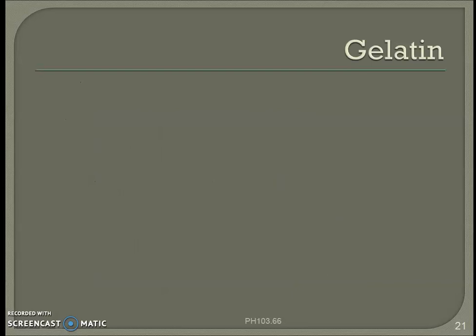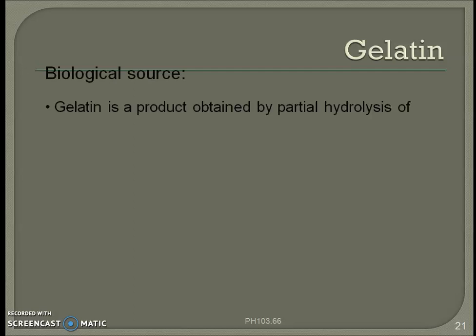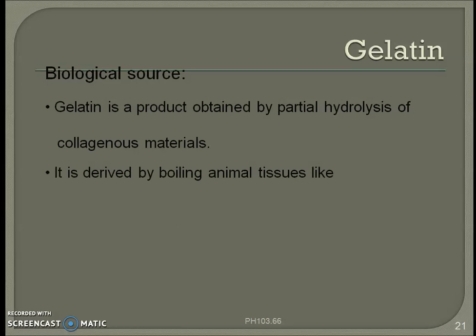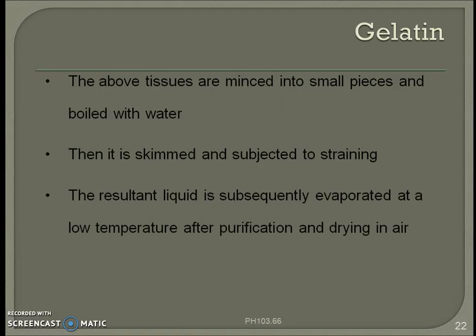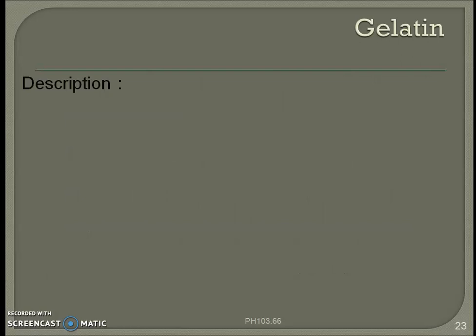Then fourth pharmaceutical aid is gelatin. Biological source: gelatin is a product obtained by partial hydrolysis of collagenous material. It is derived by boiling animal tissue like skin, tendons, ligaments, bones, cartilages. Then the above tissues are minced into small pieces and boiled with water, then it is skimmed and subjected to straining. The resultant liquid is subsequently evaporated at low temperature after purification and drying in the air. Now the product obtained is said to be gelatin.